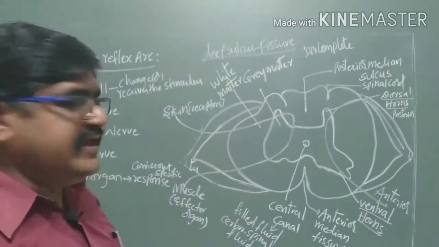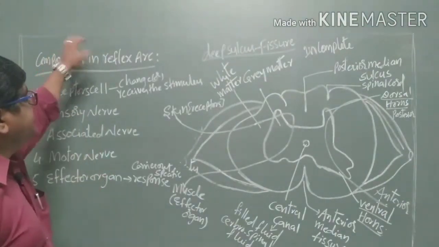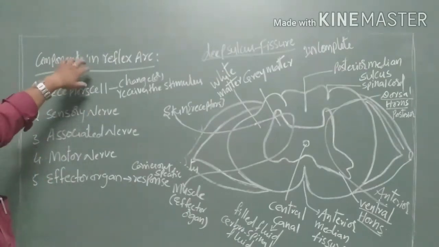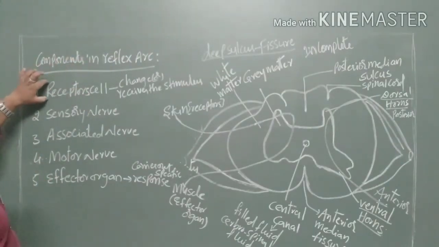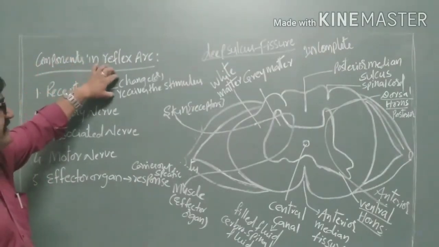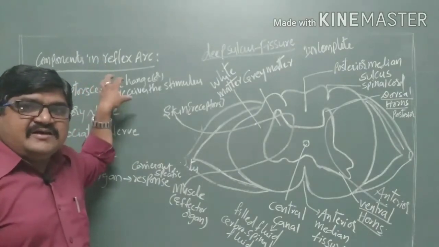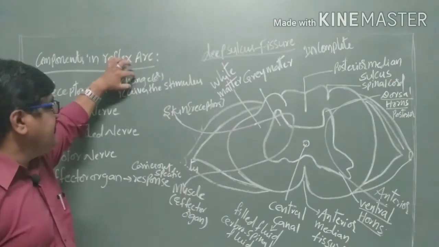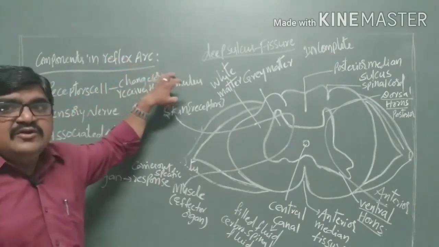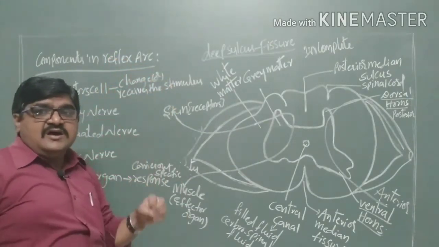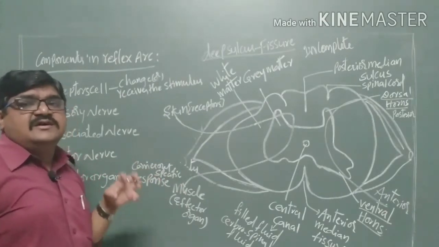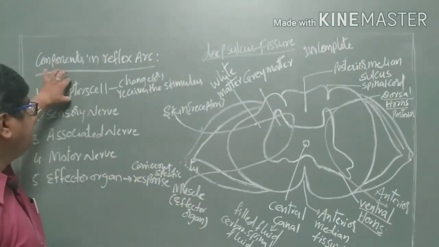So coming to the components present in a reflex arc. The receptor cells are the sense organs or sensory receptors which receive the stimulus. Such types are called receptor cells.